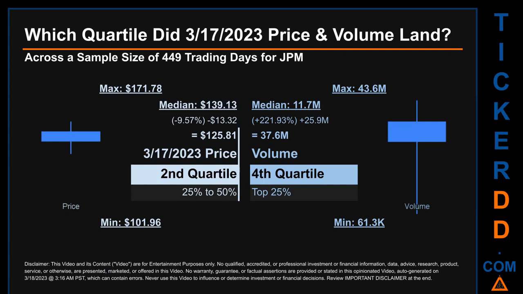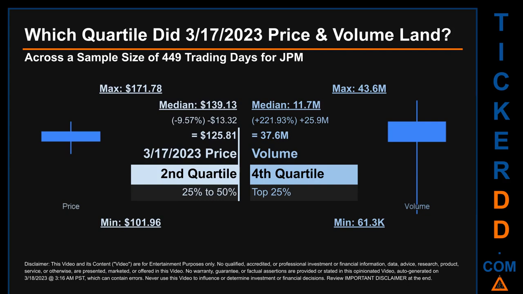Which quartile did March 17, 2023 price and volume land? Across a sample size of 449 trading days, the maximum end of day price for JPM was $171.78 while the minimum was $101.96. Within that price range, March 17, 2023 price of $125.81 landed within the second quartile, putting it within the 25% to 50% range of all sampled end-of-day prices.